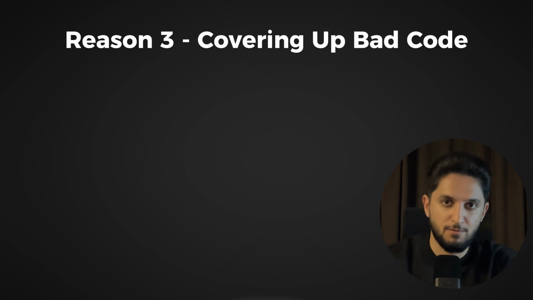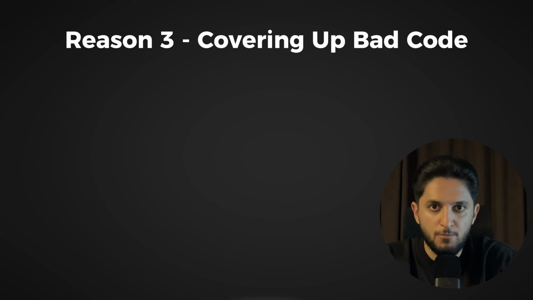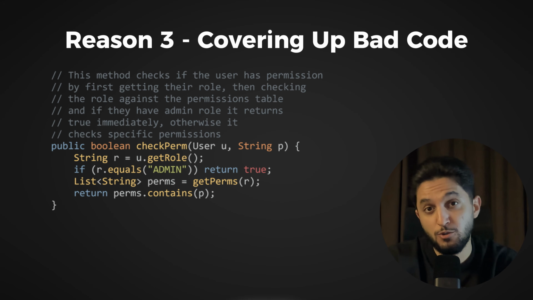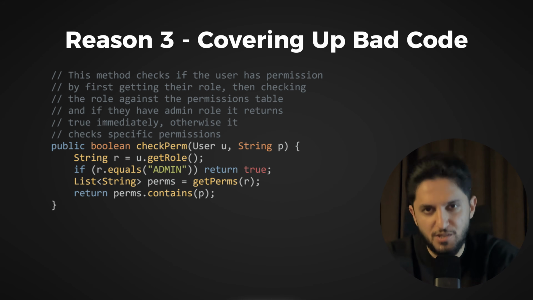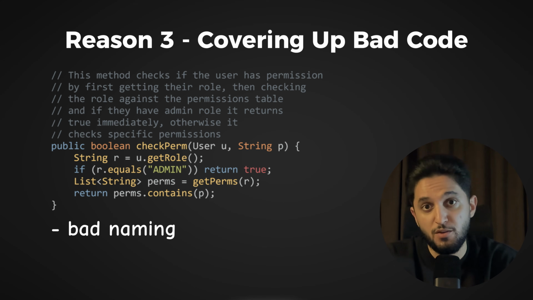Now let's proceed. Third problem. Comments are often used as a crutch for bad code. When code is unclear, developers try to explain it through a comment instead of fixing it. Check this huge comment trying to compensate for bad naming. As you can see, we have names U, P, R, perms, and checkPerm. The logic is confusing, so the developer explains it instead of fixing it.